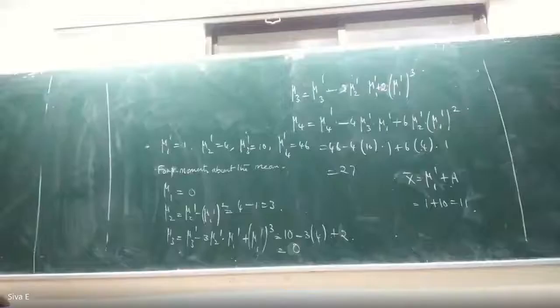Any Sir, doubt is there? Yes. mu dash for 30. Yes, sir, how is it coming to 30, 27? sir. According to the formula, it's 30. 30, sir. Yes, sir, it's 30. Yes, sir.